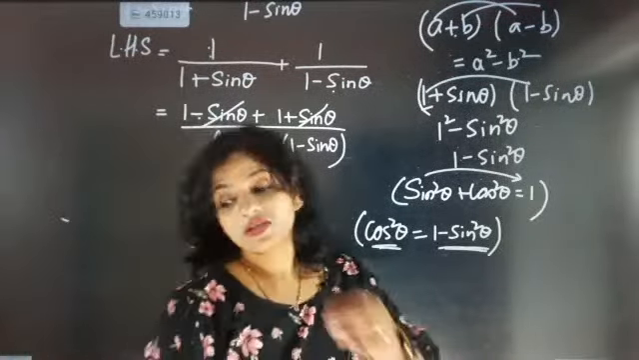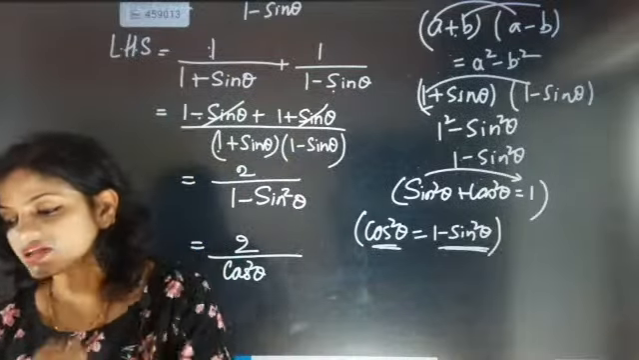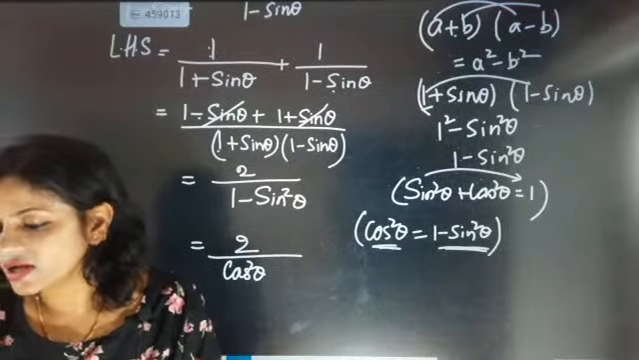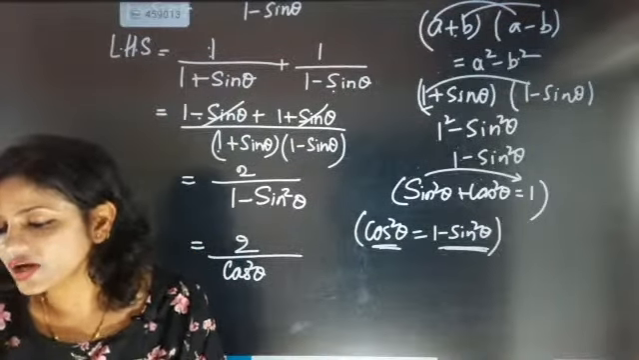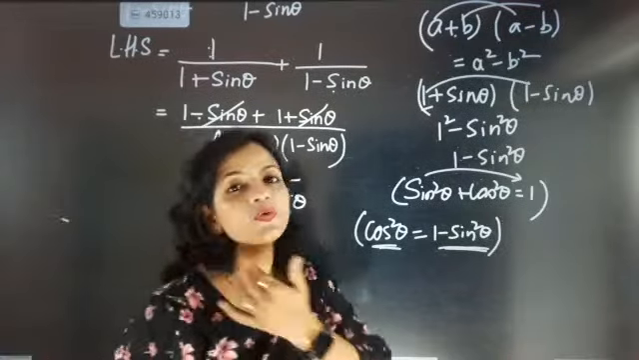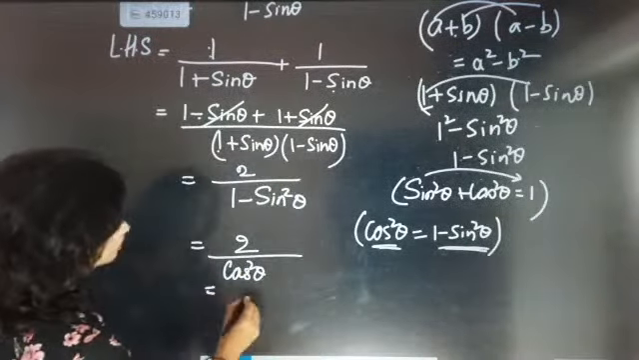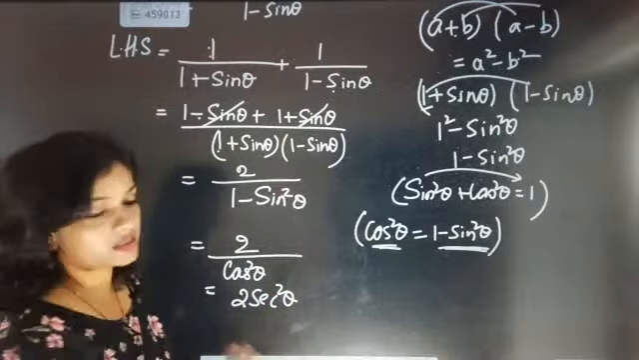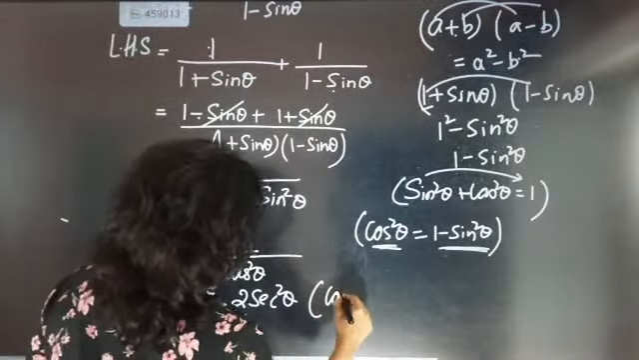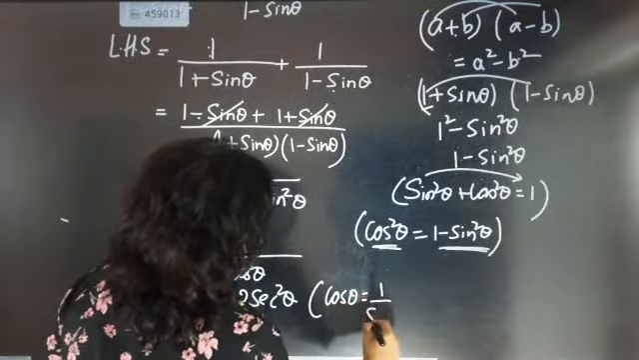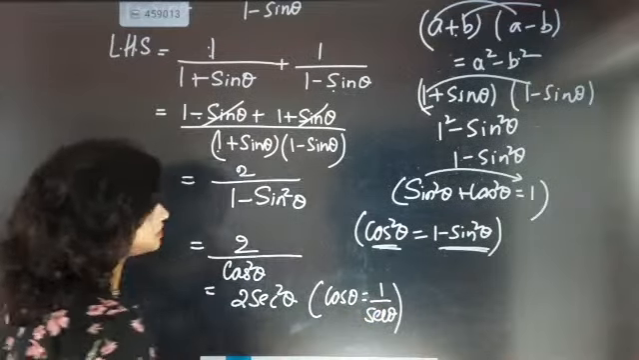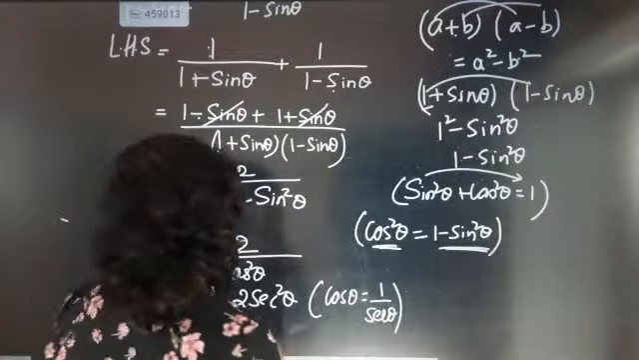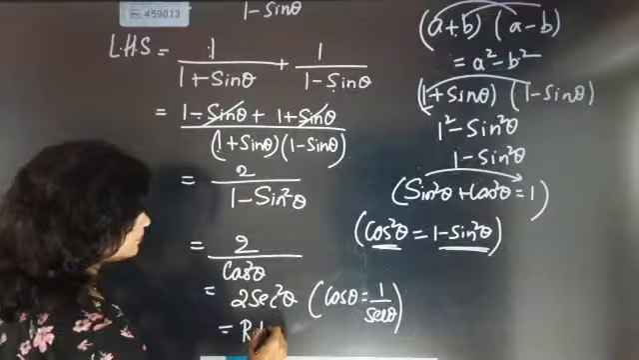And what is the reciprocal of cos? What is the reciprocal of cos? Shreya, good evening beta. What is the reciprocal of cos? The reciprocal of cos is secant, so secant square theta. Remember this part, that the reciprocal of cos theta is secant theta. And that proves your point.